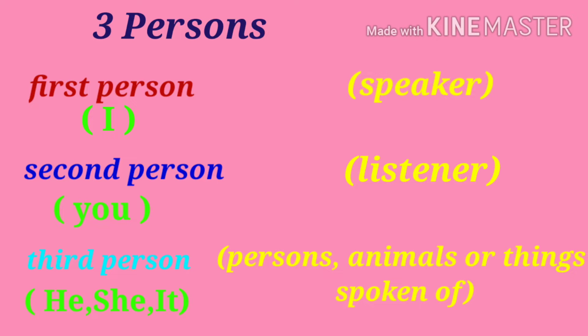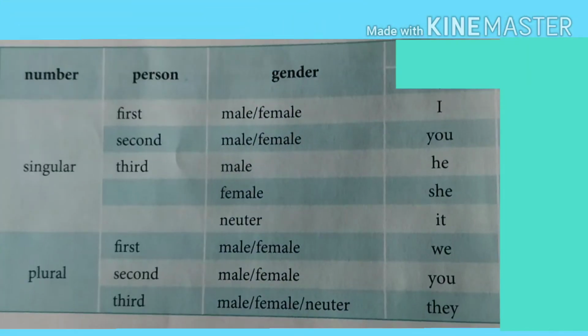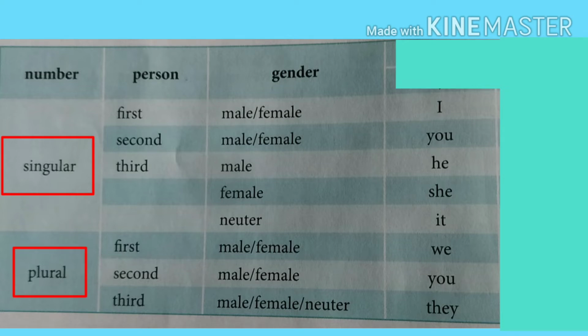Alright. So as I explained you earlier also, that you have to take care of the singular and plural form also. If the subject is in singular form, you will use singular pronoun. And if the subject is in plural form, you will use the plural pronoun. Let's understand with the help of this table. Now look at this table. Singular and plural forms are given separately.